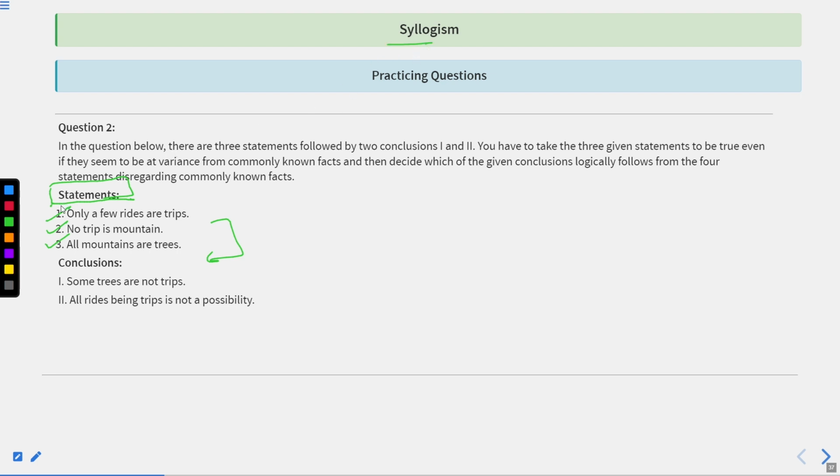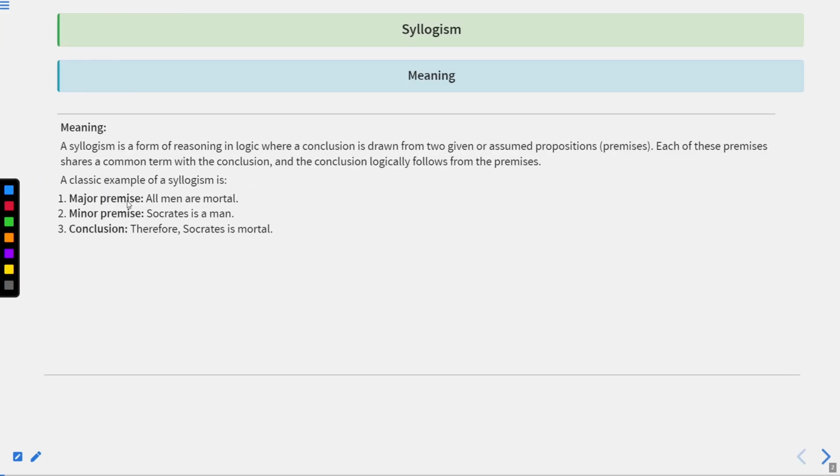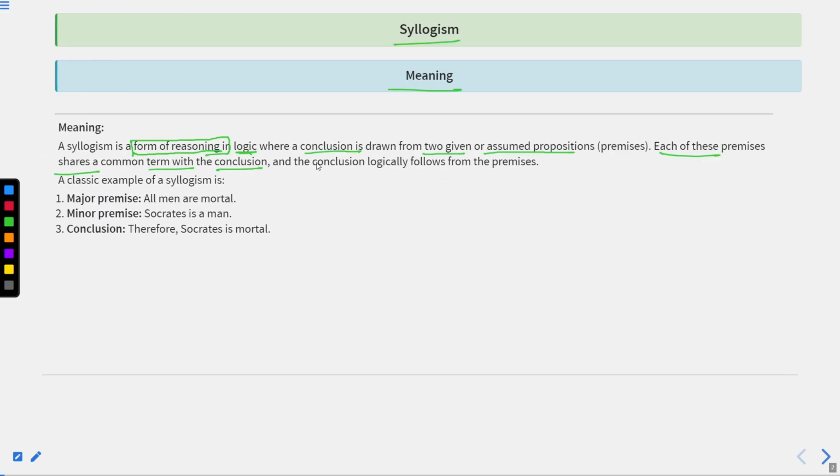So syllogism is the logical conclusion from the given propositions or the statements, in order to figure out whether the conclusion that has been provided has logical inference from these statements or not. So my dear students, have you understood? This is what syllogism is. A syllogism is a form of reasoning in logic where a conclusion is drawn from two given or assumed propositions. Each of these premises shares a common term with the conclusion, and the conclusion logically follows from the premises.